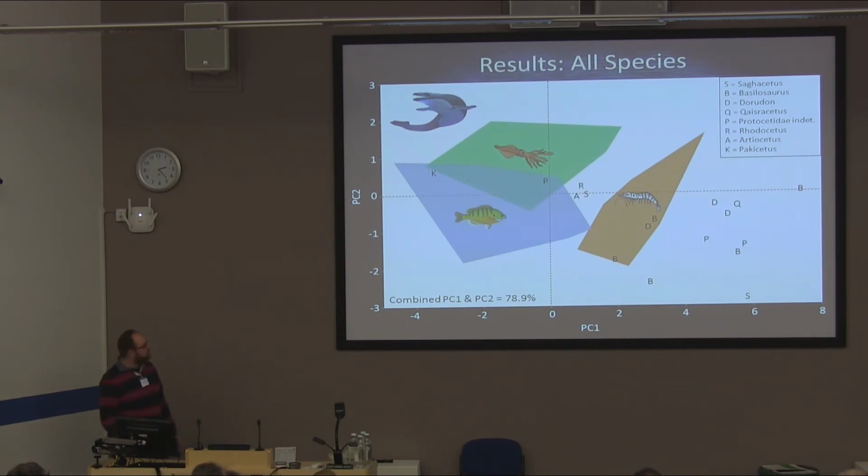And I'm going to go through this carefully. There's several inferences that we can immediately draw from this. Firstly, Pachycetus falls neatly within the fish eaters with a very low level of crunchy food items in the diet. The protocetids fall into 2 groups. One, along with a basilosaur, falling between the fish eaters and the cephalopod eaters, suggesting that their diet was a mixture of these things. And one, including Caesarocetus, which has been suggested to eat crunchier or harder food items, way beyond the range that we see for the pinniped generalists, suggesting even crunchier food items in the diet.